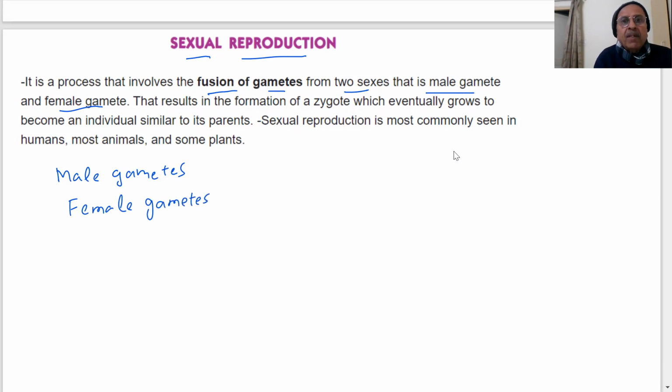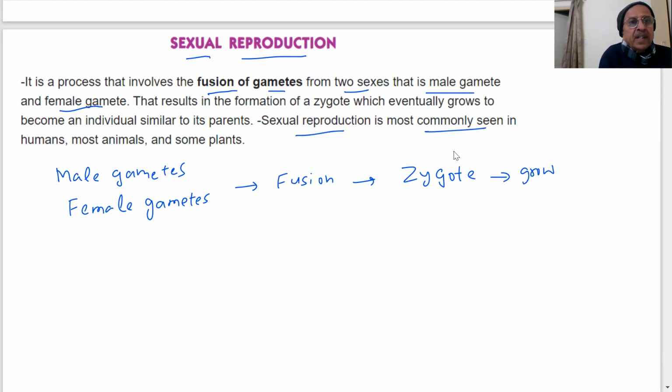What will happen? There will be fusion, and this will result in the formation of zygote. And then this will grow into an individual similar to the parent. Sexual reproduction is most commonly seen in humans, animals, and plants.